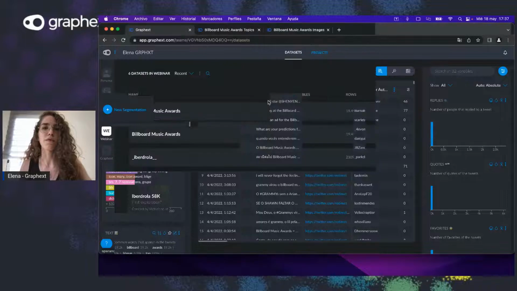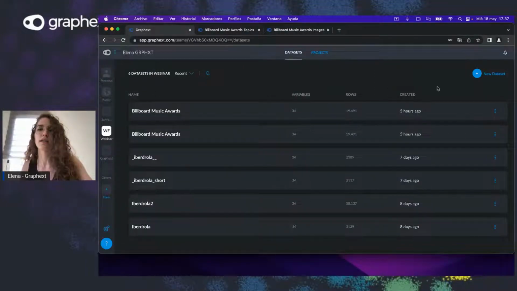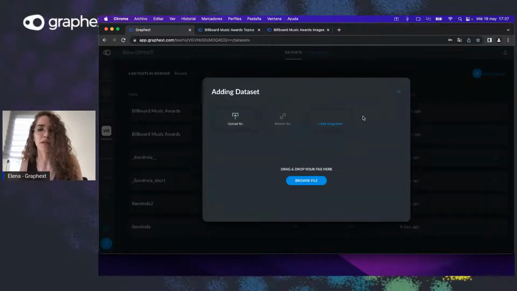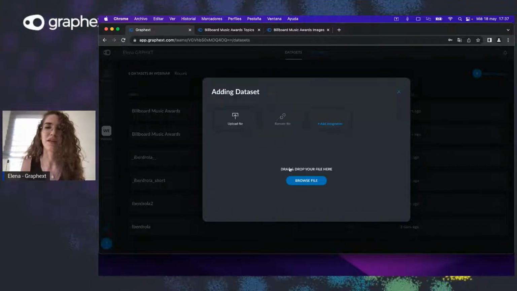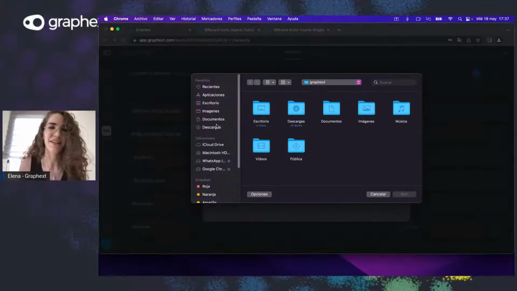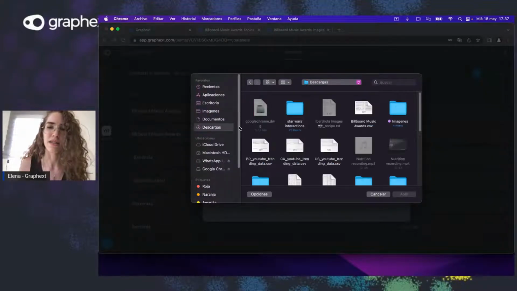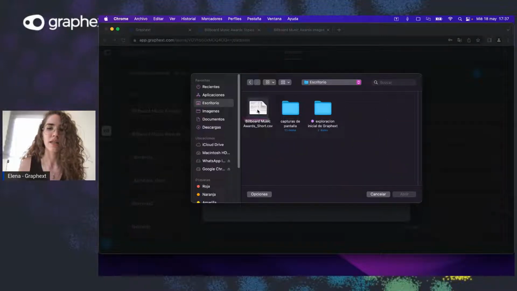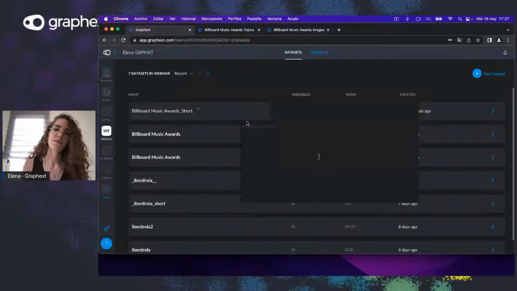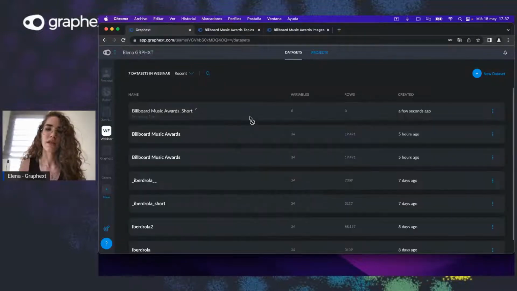We are going to find ourselves in the data sets part of Graphext, and we want to upload this data set. So we just browse our files. We can also drag and drop. It's a little bit complicated for me right now with the live stream, but you can always do that. It's quite satisfying in my opinion. So we have this data set that we want to work with here, and it's going to take a few seconds to load.